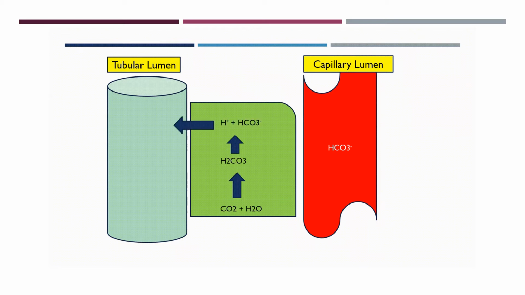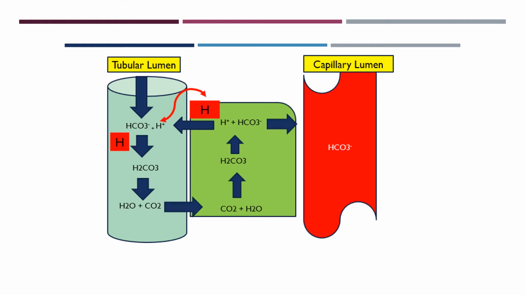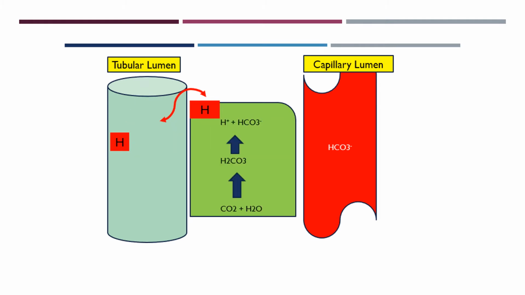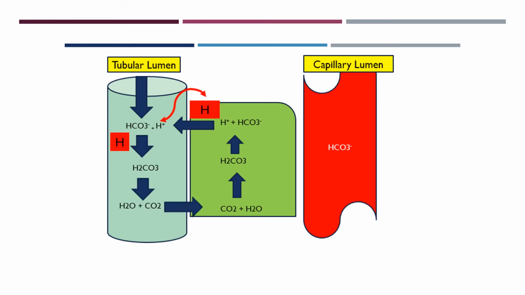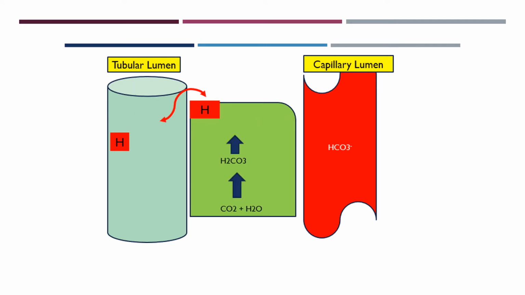So this is the thing we already know. CO2 and H2O form H2CO3, then H plus and HCO3 minus. When H plus is secreted into the tubular lumen, it will combine with the filtered HCO3 minus and the whole amount will be reabsorbed. Now the problem is, if there is more H plus secreted than the filtered HCO3 minus.